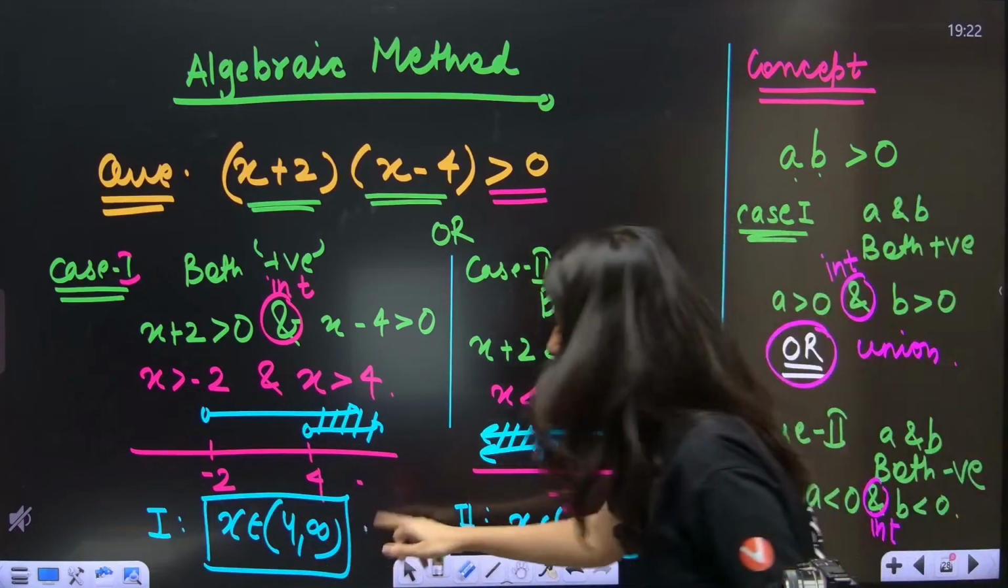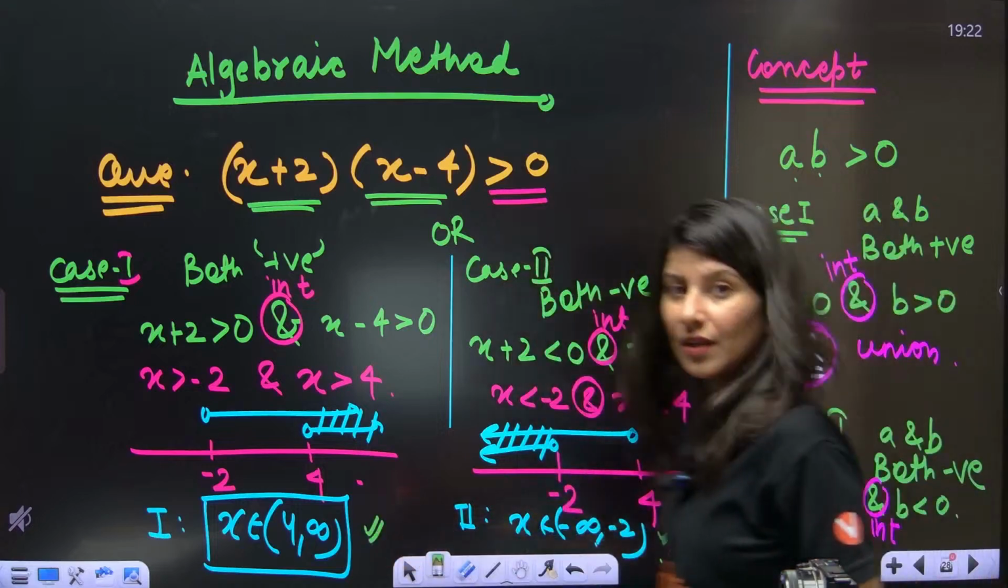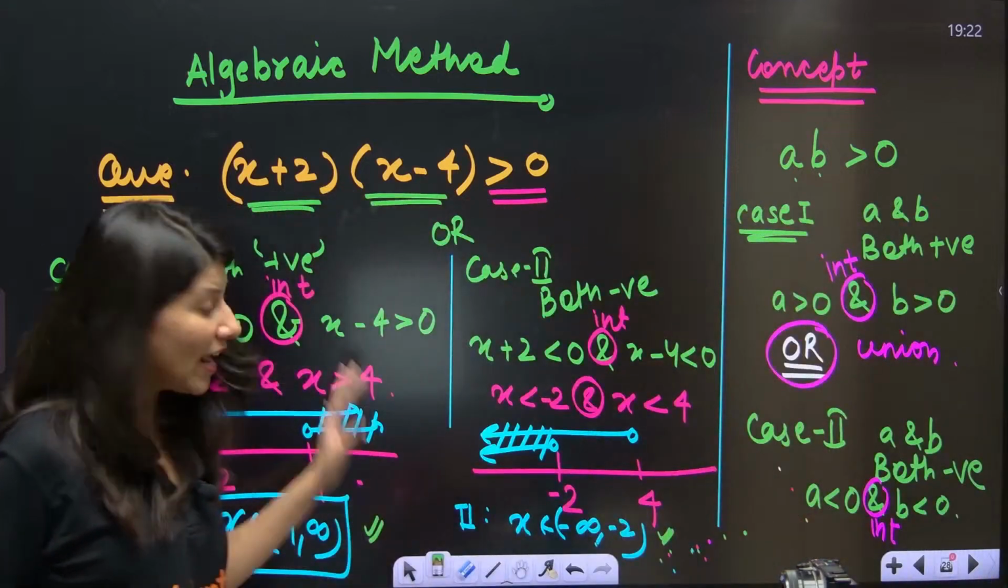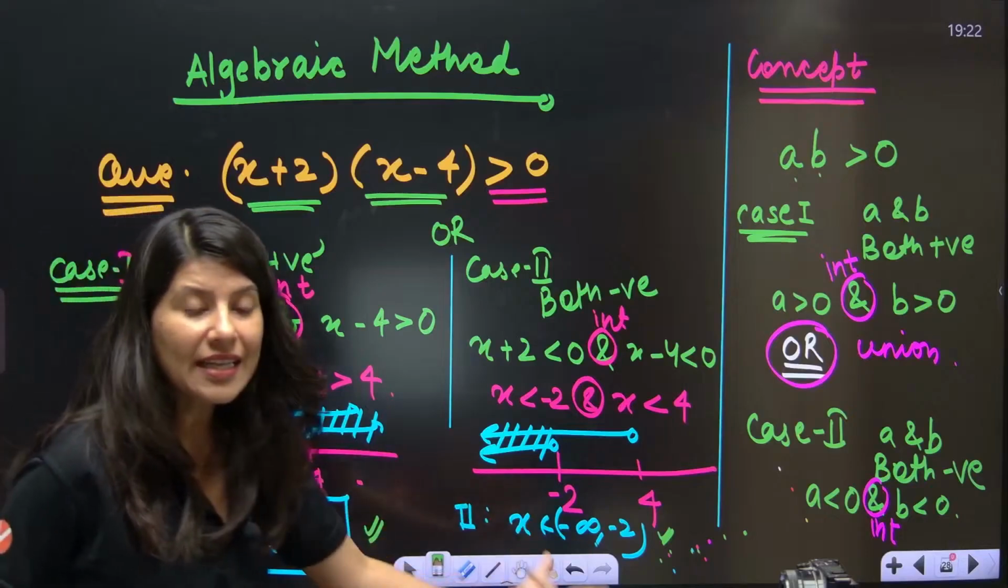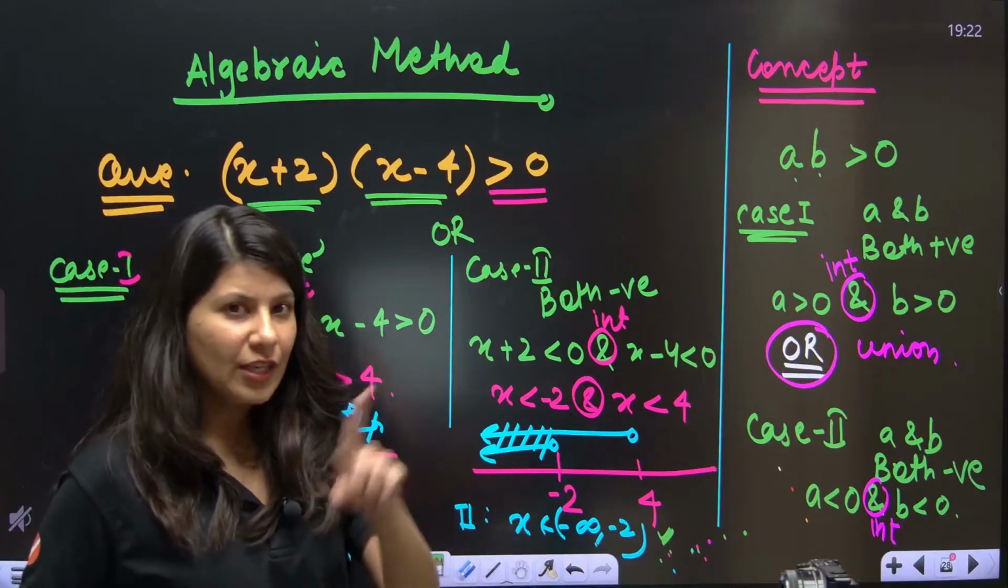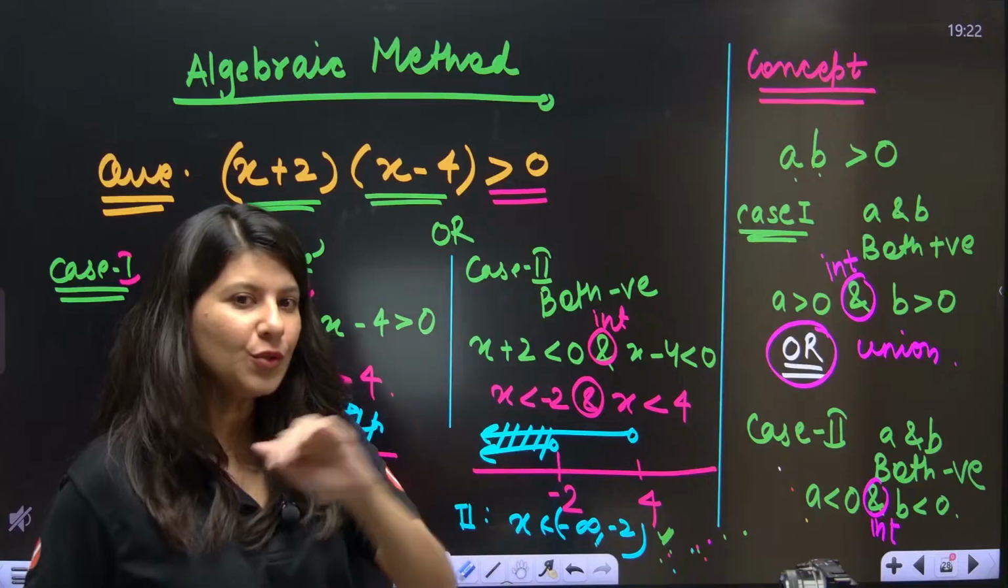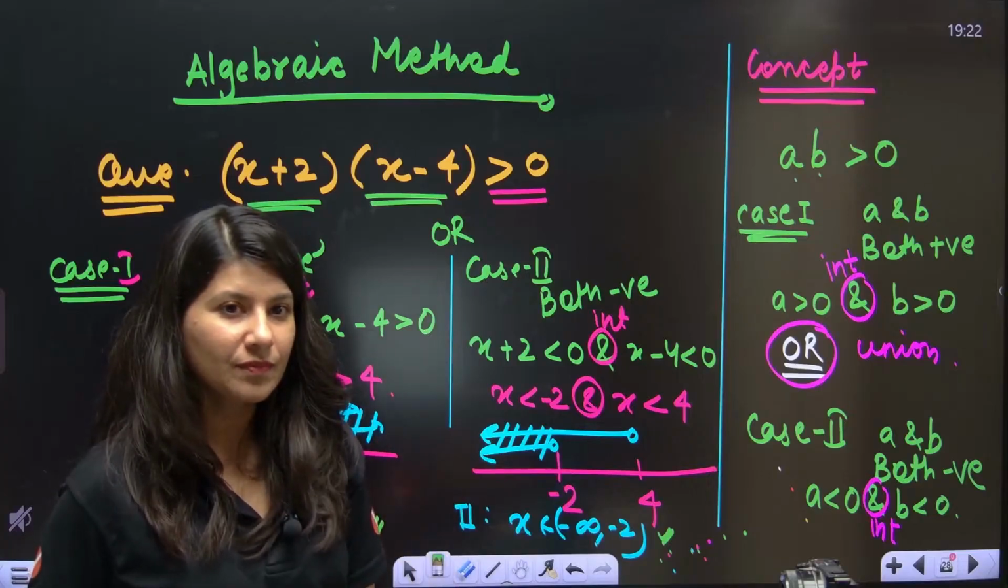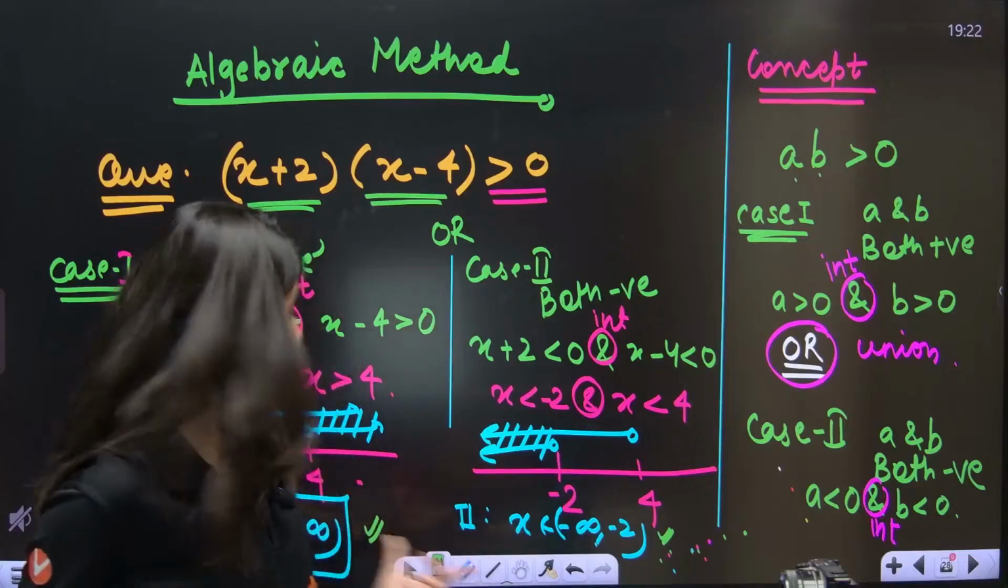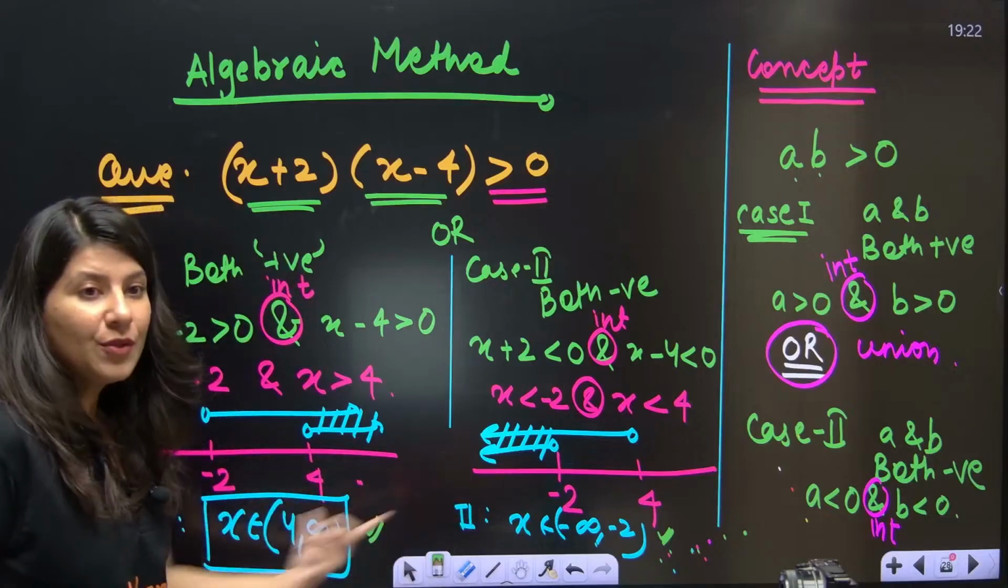Now I have case number 1 and case number 2. Now what you need to do? Final case 1 and case 2, what will you do? Will you do intersection now or will you do union now?